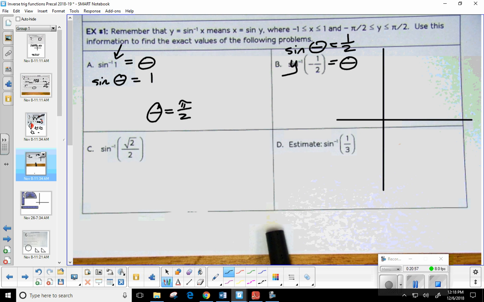Because it's negative, I'm going to draw a terminal side right here. Okay? And I'm always going to connect it to my x-axis with a perpendicular segment. You're always going to create a right triangle doing that. So that reference angle theta is what I'm looking for. Well, how do we know what kind of triangle it is? What's sine's ratio? Sine is always what over what? It's always y over r.